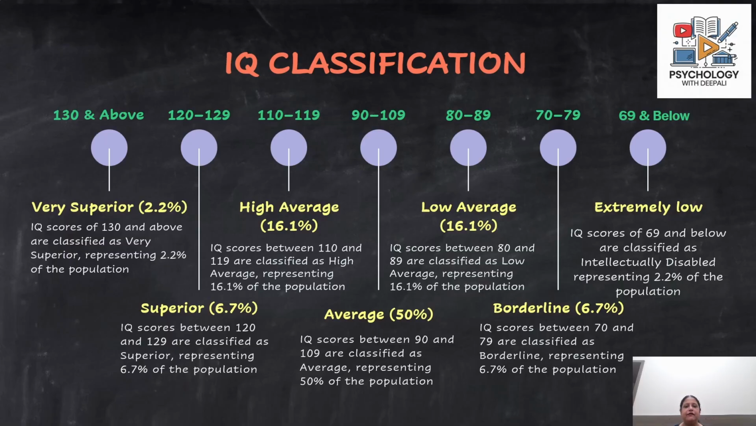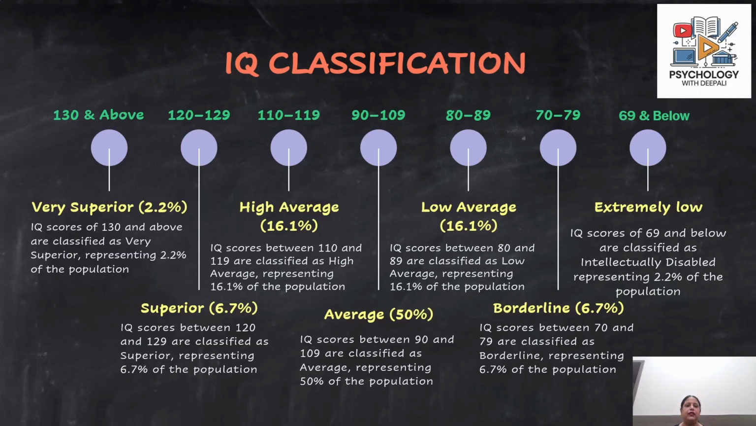Similarly, we have similar values on the other end, which is 110 to 119. This IQ category represents the high average or above average IQ scores, where 16.1% of the population belongs to this category. Above that, you have the 120 to 129 IQ category, which is the superior IQ category. Again, 6.7% of the population belongs to this category. And above that, that is 130 and above, you have very superior IQ, which again only 2.2% of the population belongs to.